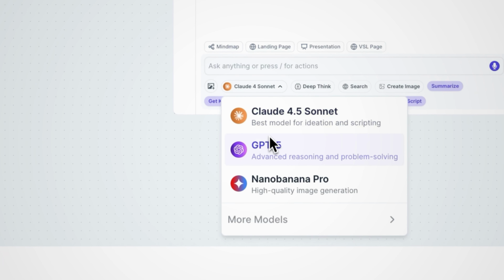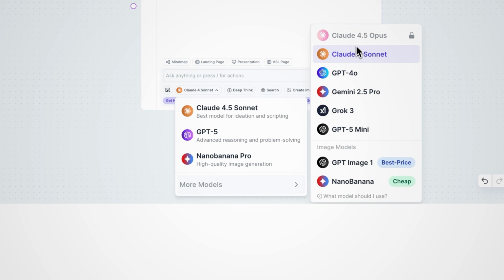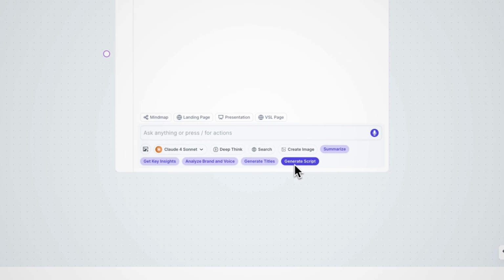Here you can choose your AI model, ChatGPT, Claude, Gemini, and other top models all right inside Poppy, so you're never locked into just one. There are a bunch of other buttons here, but I won't talk about them in this video.